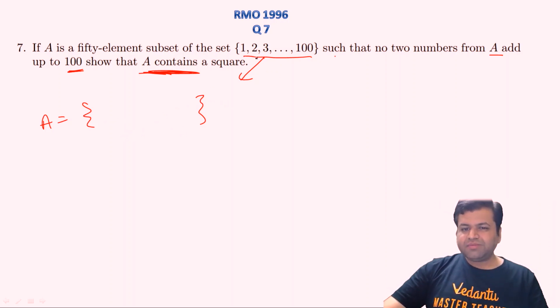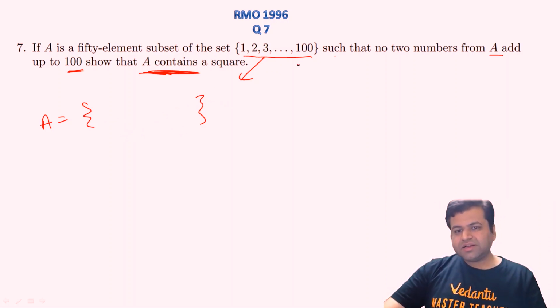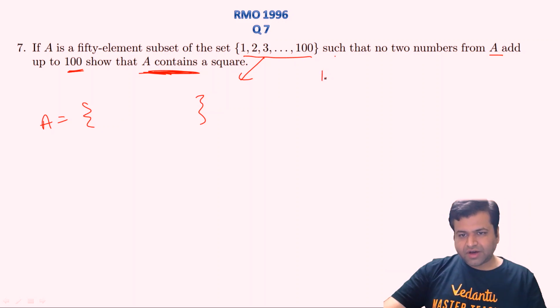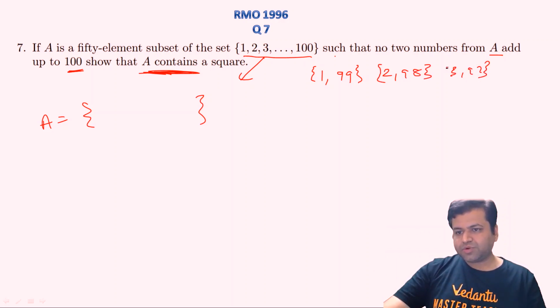And every element has a partner: if 1 is added to 99, it will simply be 100. Similarly 2 and 98 add up to 100, 3 and 97 add up to 100, till 49 and 51 add up to 100.